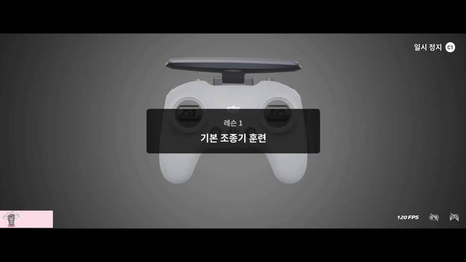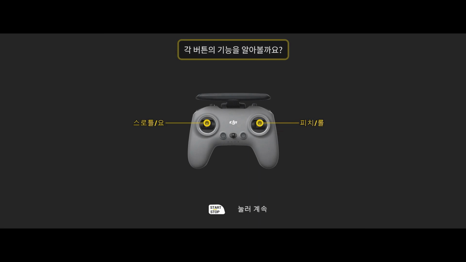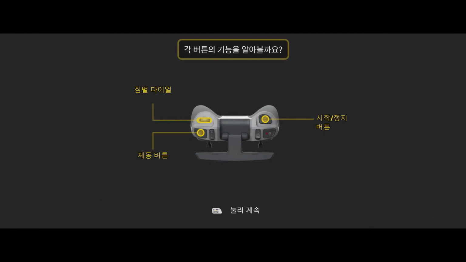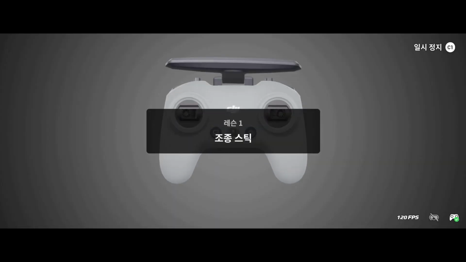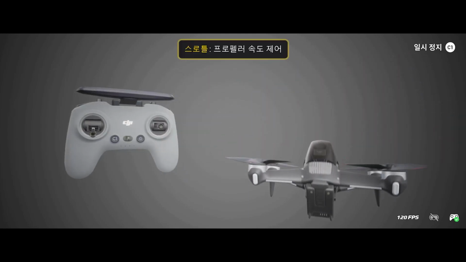Basic remote controller training. Let's get to know what each button does. Control sticks. The throttle controls propeller speed.